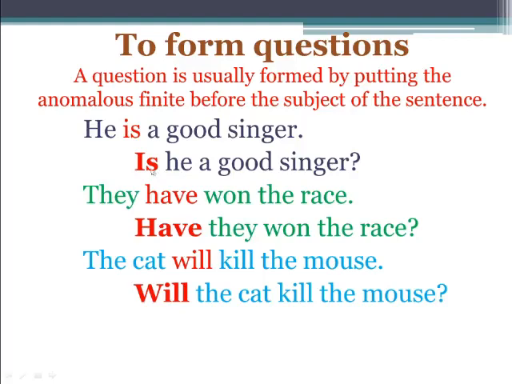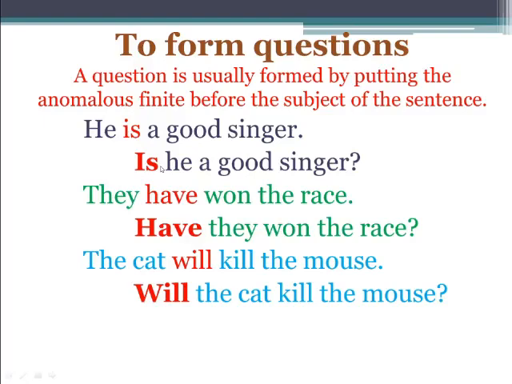He is a good singer. Other words don't have any changes, just write them the same way. Avoiding the word is, we have he a good singer, then we put is here at the front. So, is he a good singer? So in every sentence, if there is an auxiliary verb, you bring that auxiliary verb to the beginning of the sentence, then we get the question form of that sentence.